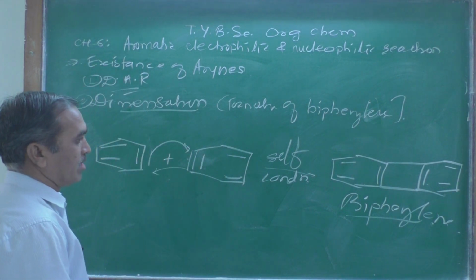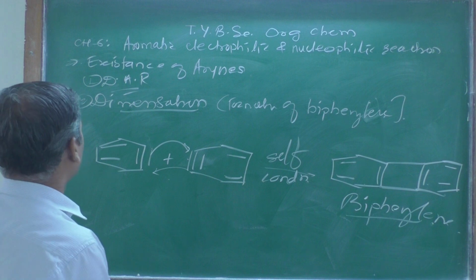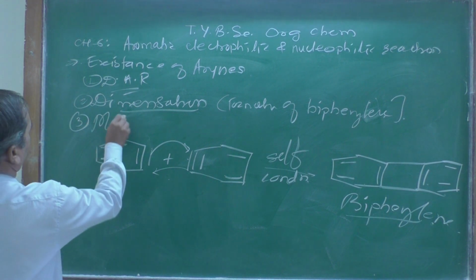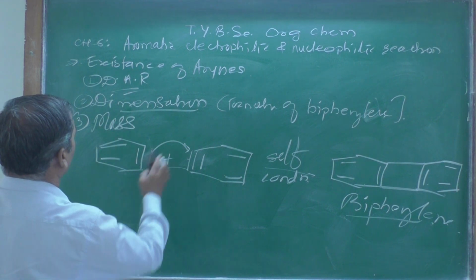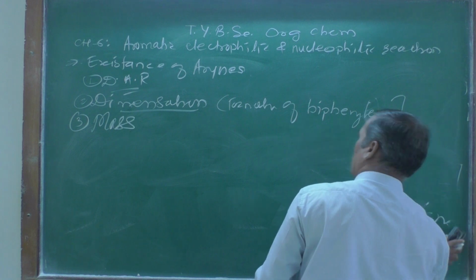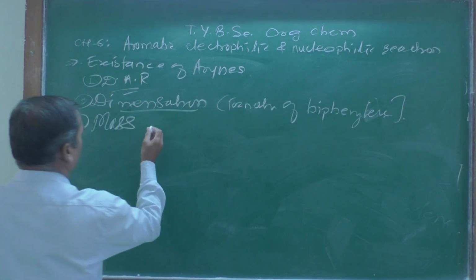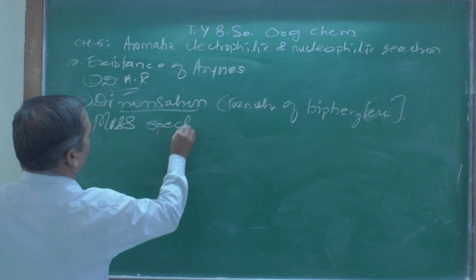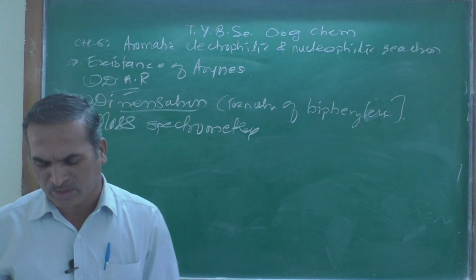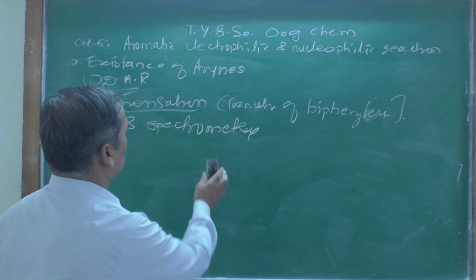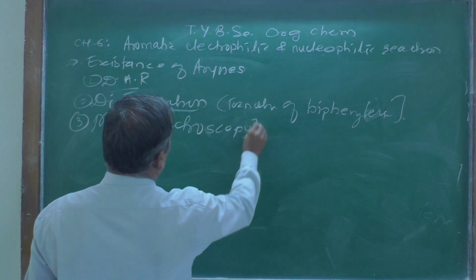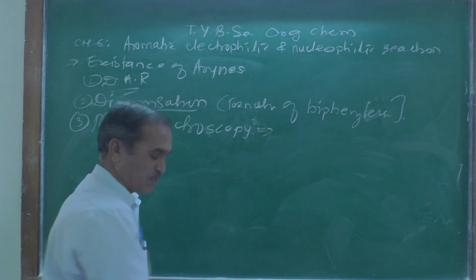So this is the second proof for the existence of benzyne intermediate. Now the third proof for the existence is mass spectroscopy, or mass spectrometry. What do you mean by mass spectroscopy?